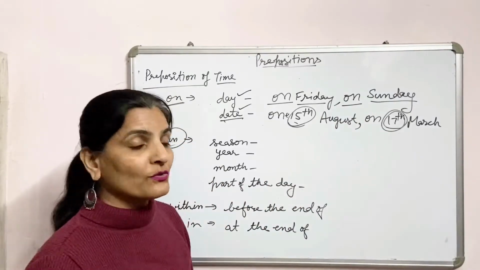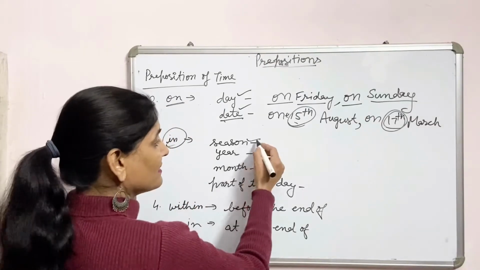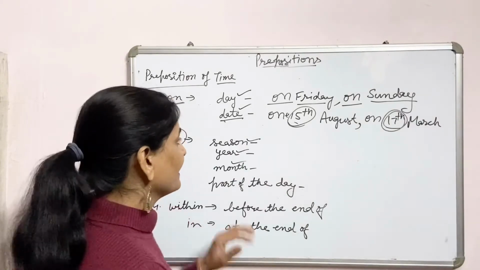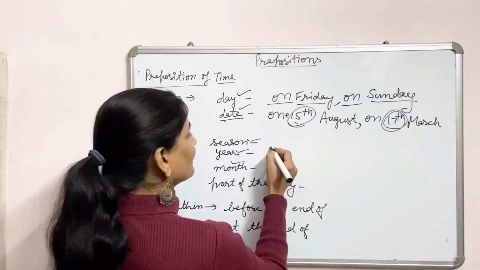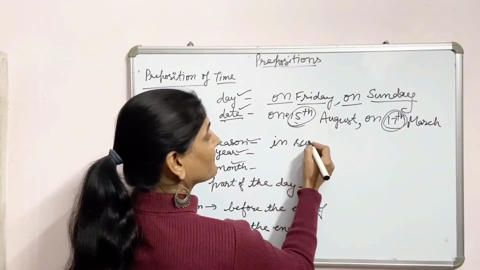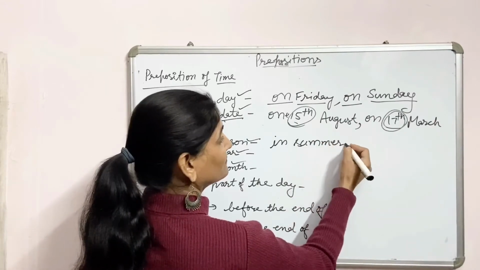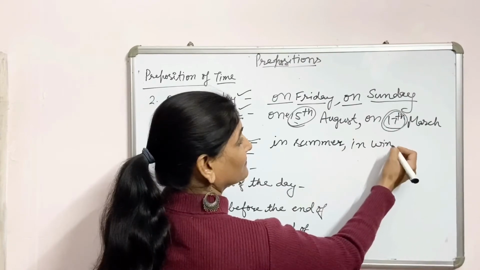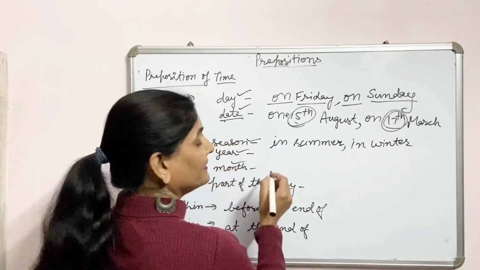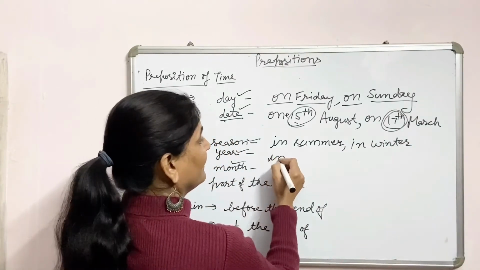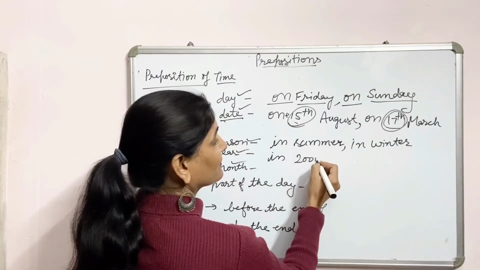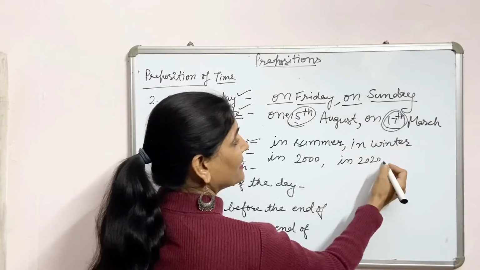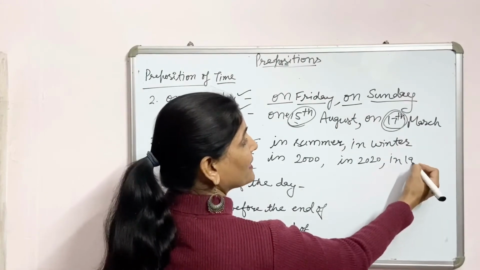In is used with seasons, years, months and parts of the day. With seasons like in summer, in winter. Years: in 2000, in 2020, in 1947.